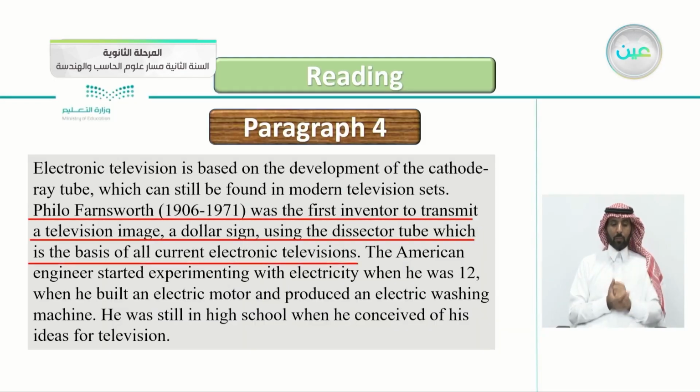It's this: Phil Farnsworth, 1906 to 1971, was the first inventor to transmit a television image using the dissector tube, which is the basis of all current electronic television. We can call him the father of television. So this is the main idea of the whole paragraph.